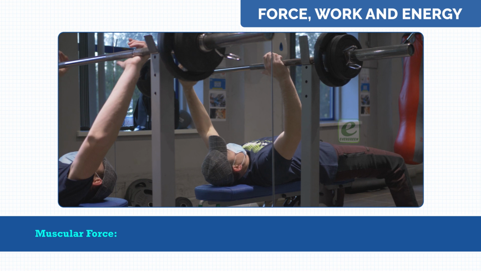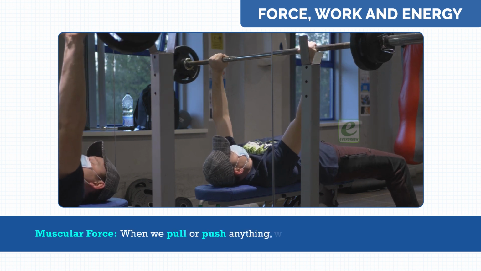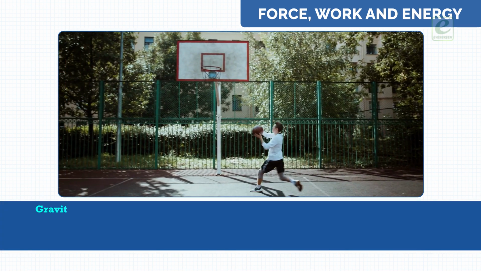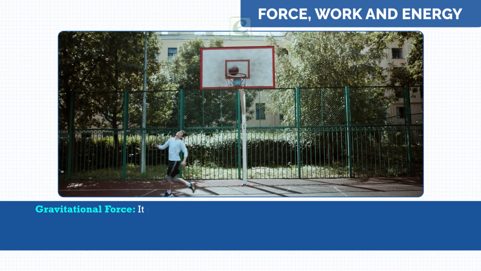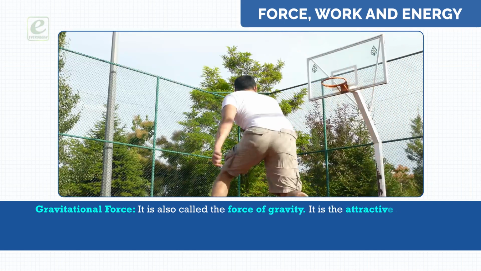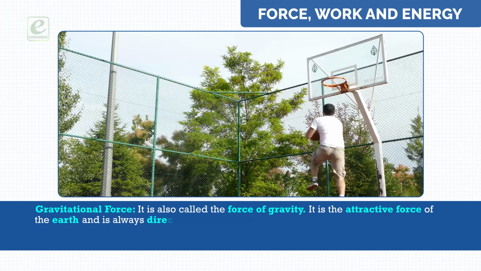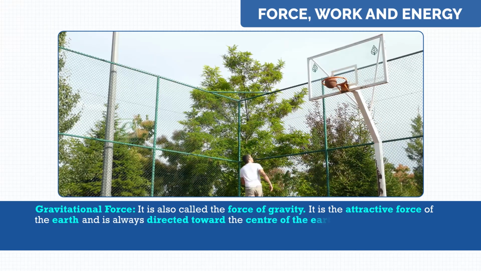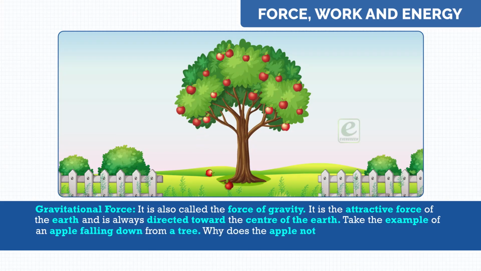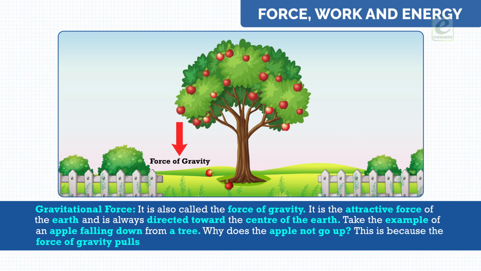Muscular force. When we pull or push anything, we use our muscles. Gravitational force. It is also called the force of gravity. It is the attractive force of the earth and is always directed toward the center of the earth. Take the example of an apple falling down from a tree. Why does the apple not go up? This is because the force of gravity pulls all objects towards the center of the earth.